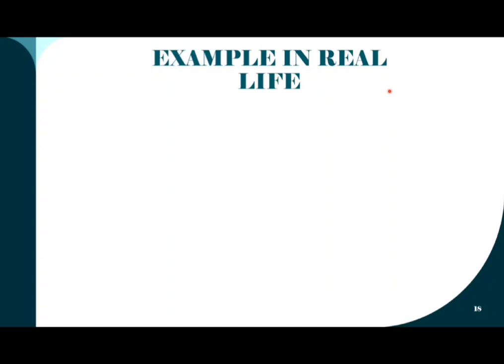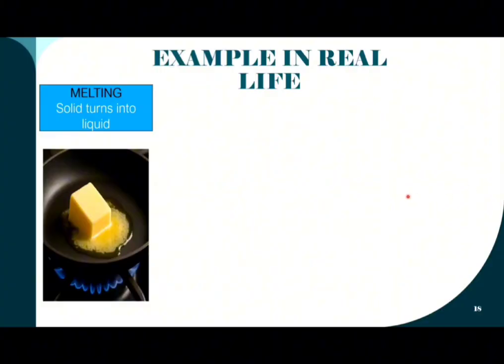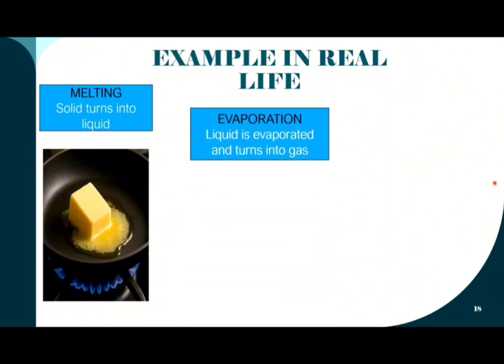The examples in real life of changes in the three states of matter: the first one is melting. When a solid is heated, it absorbs heat. The particles obtain energy and vibrate much faster. The heat is used to overcome the forces of attraction between the particles. The particles will move more freely when the temperature reaches the melting point, and the solid will turn into liquid.